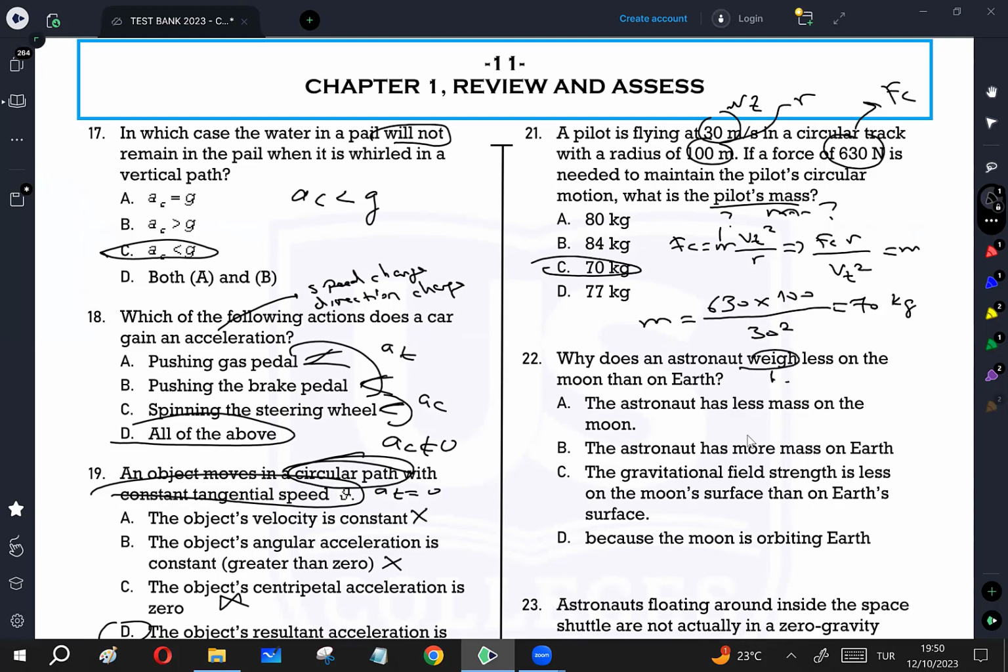Weight is equal to m times g. Astronauts' mass cannot change, but weight can change because g affects the weight. The Moon has less free fall acceleration than Earth. So, does the astronaut have less mass than on the Earth? No, mass doesn't change. Gravitational field strength is less on the Moon's surface than on Earth. This is correct. g is smaller on the Moon than on Earth.